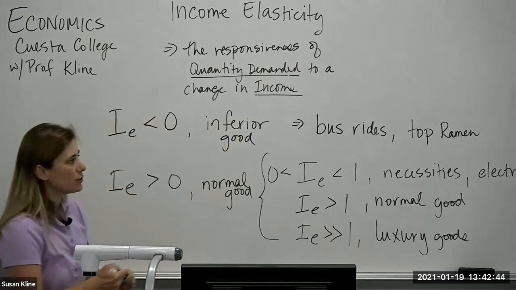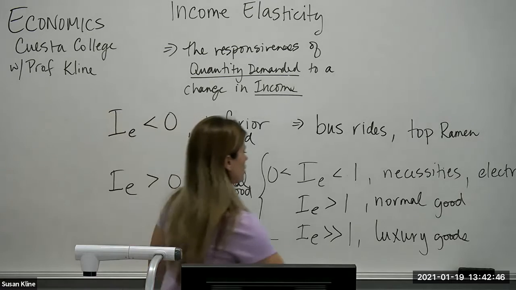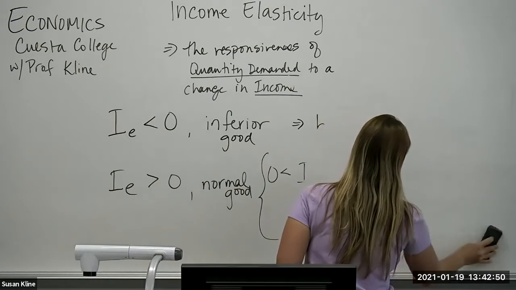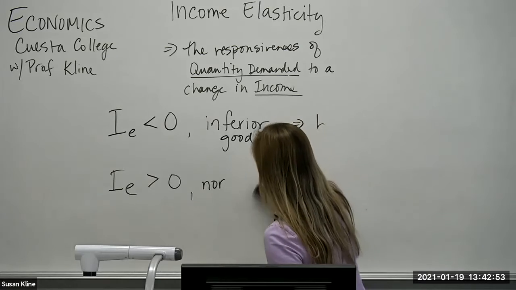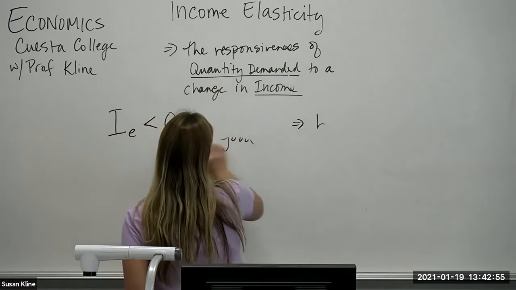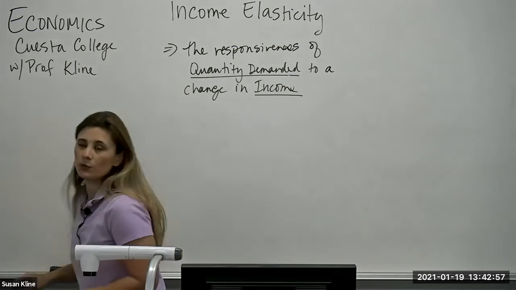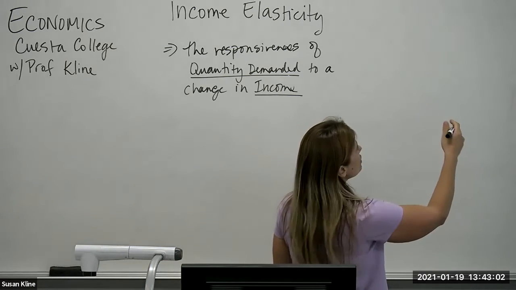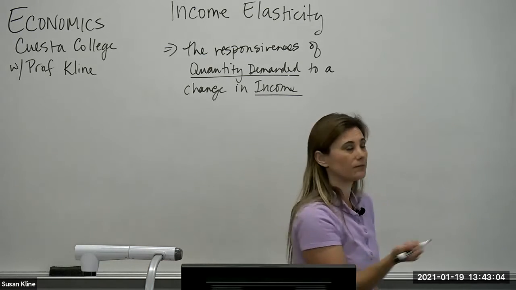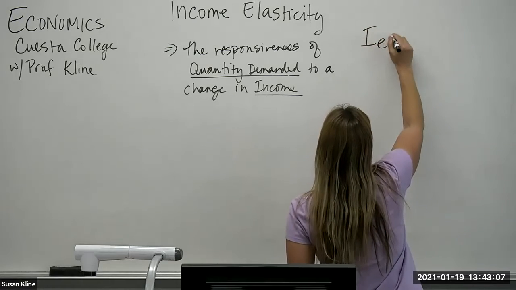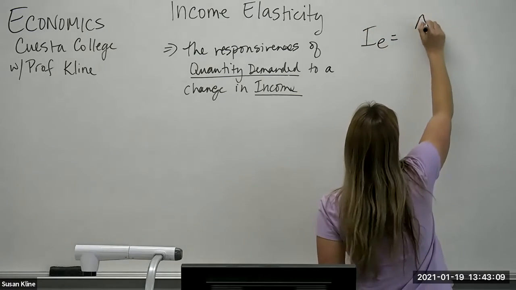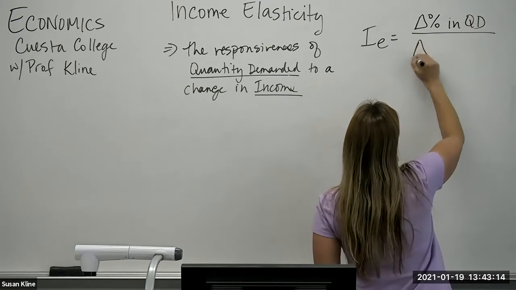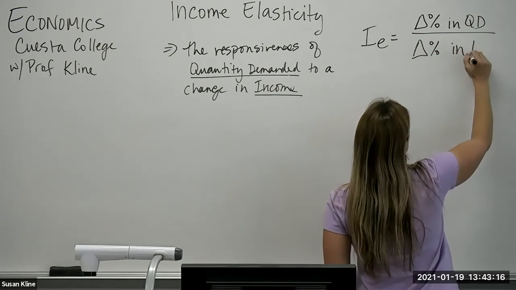All right, so let's do an actual calculation. We're going to use the midpoint method, right? So we talked about in the first video that you could use it doing percentages, and you can still use percentages. And as I mentioned, we always want denominations in the denominator, right? So if we were using percentages, we would do the percentage change in quantity demanded over the percentage change in income.